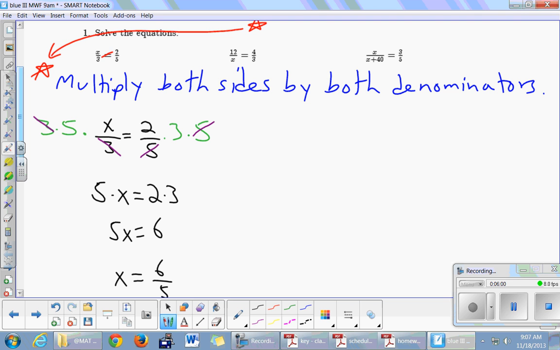Okay, so we're going to multiply those two guys. I'm making x. And then we're going to multiply those two guys. So cross multiply says multiply the diagonal and multiply the other diagonal. So 5x and 6. And what do we do then? I have 5x and I have 6. You make them equal. And 5x equals 6 is exactly what we had down there. You multiply the two diagonals and you make them equal. That's called cross multiply. I'm never going to use the phrase cross multiply again this semester.